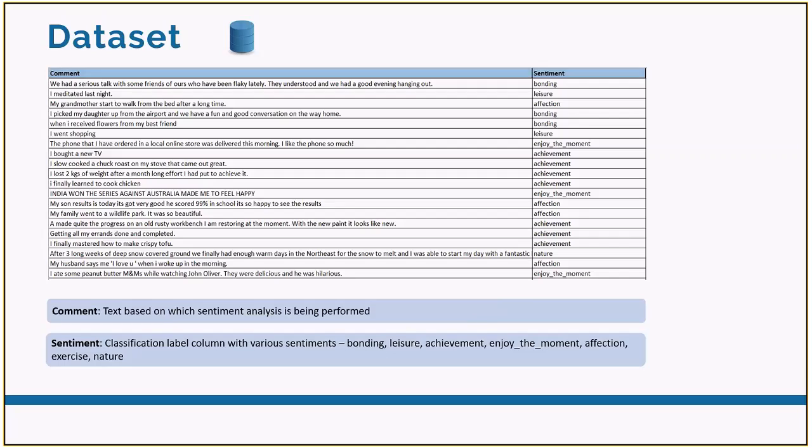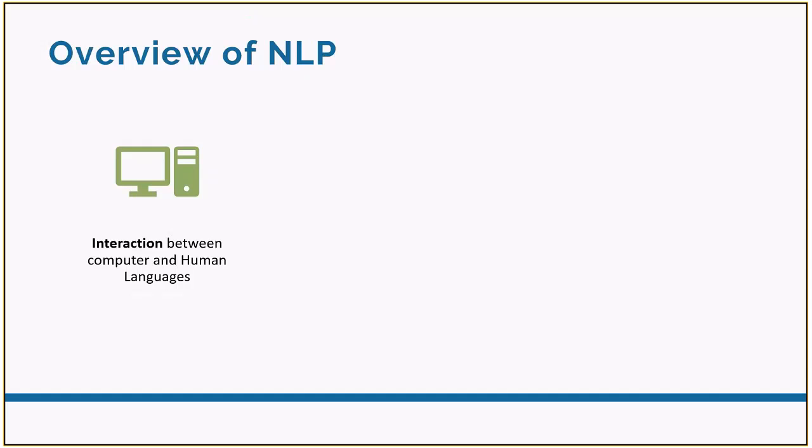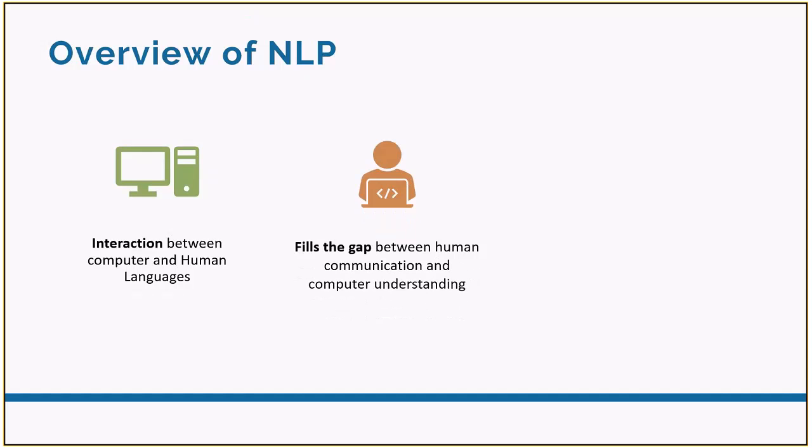Now, Sahil is going to talk about the overview of NLP. Hello everyone. So I'm going to walk you through the branch of artificial intelligence that's natural language processing, which is fashionably known as NLP. It is concerned with interactions between computer and human languages. It is basically a bridge between human communication and computer understanding, that is semantics identification, language detection, etc. NLP reads the text, listens, and analyzes it, and as a result measures the sentiments, whether it is positive, negative, or mixed.